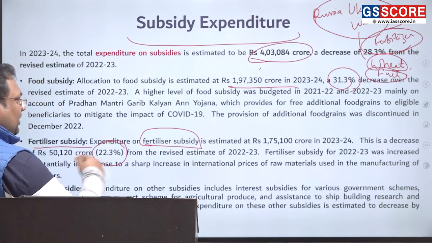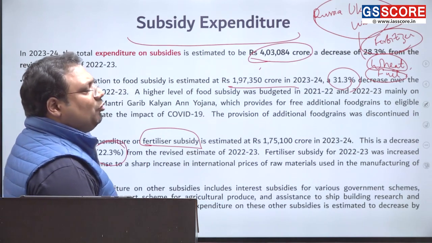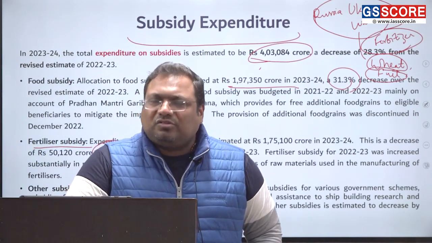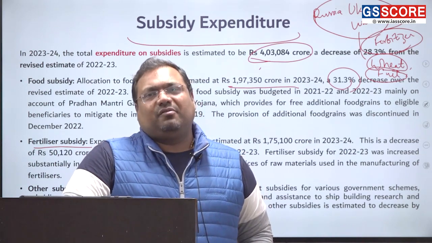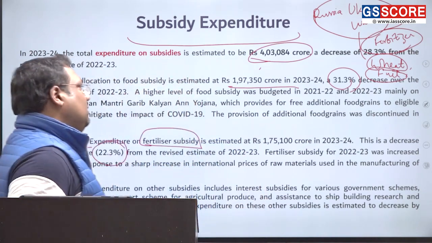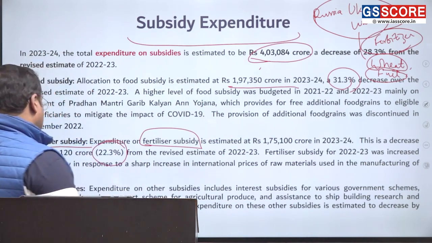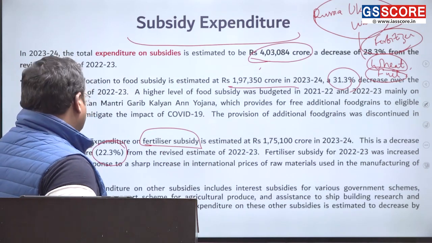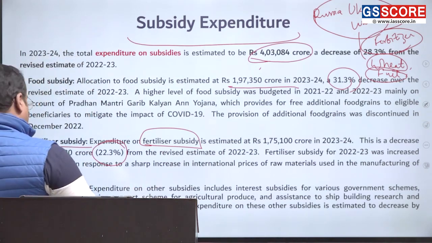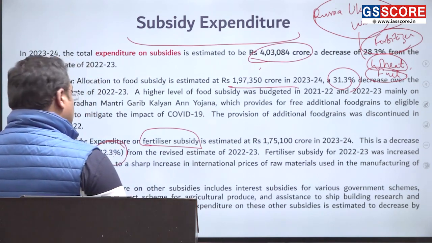The fertilizer subsidy was particularly higher last year because of the war. In fact, that was the reason why we could not achieve some of our fiscal deficit targets for the previous year, and why our revenue deficit was higher. Previous year as in the year that is going on, because the budget is for the next year. And then for the other subsidies, there is no decrease.